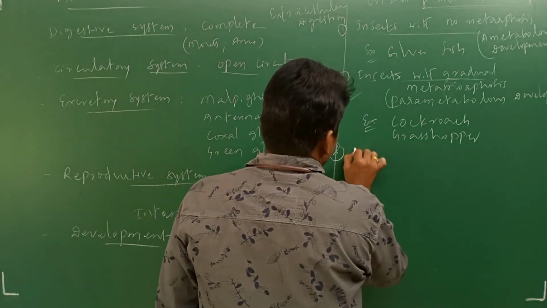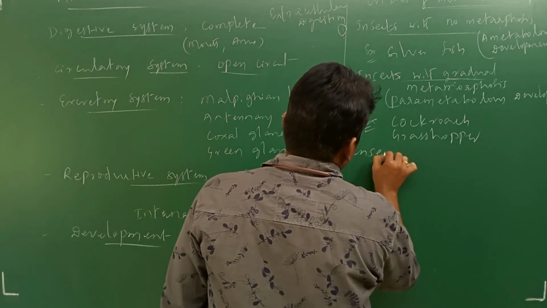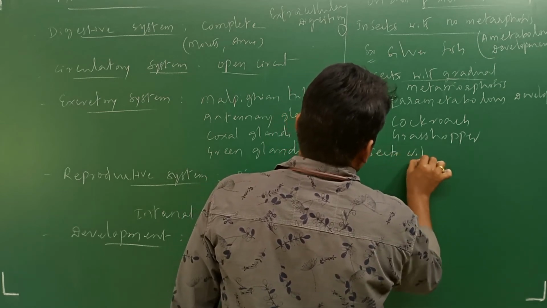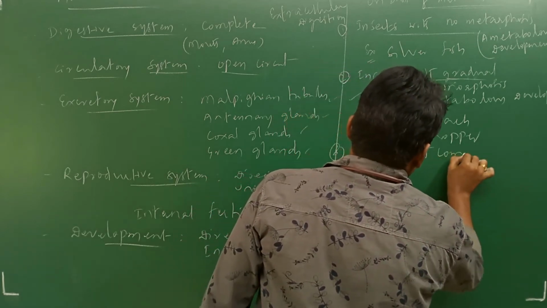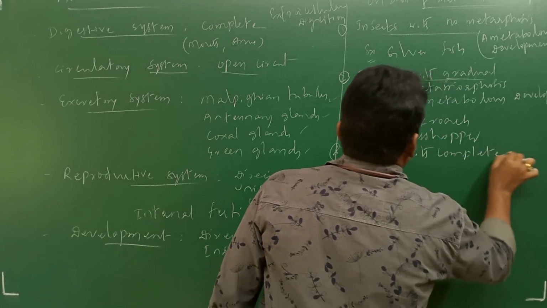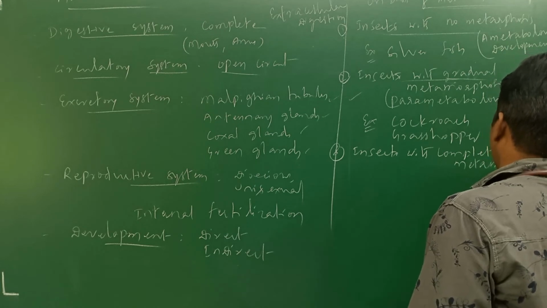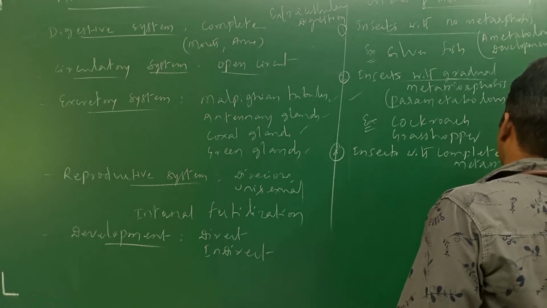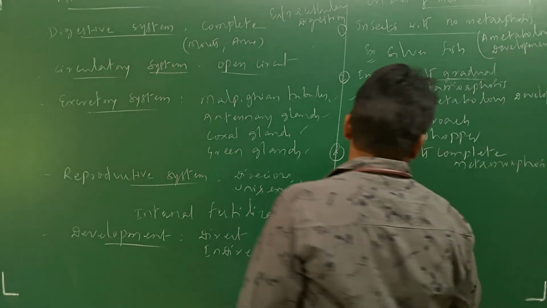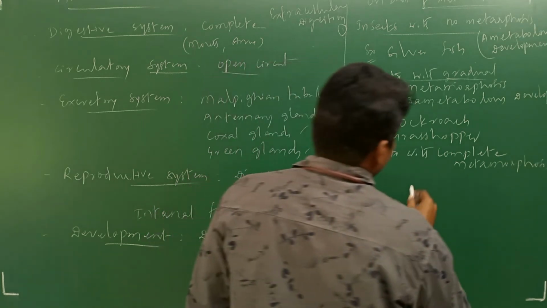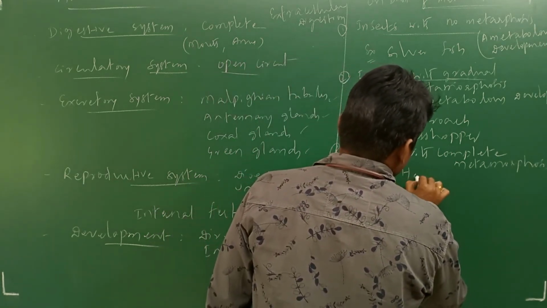Next, insects with complete metamorphosis. Complete metamorphosis means holometabolous development.